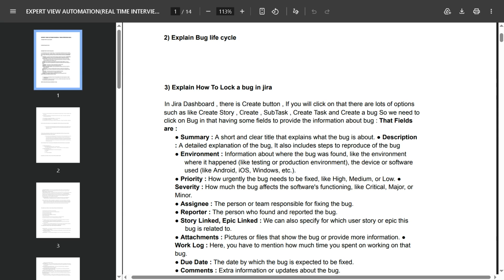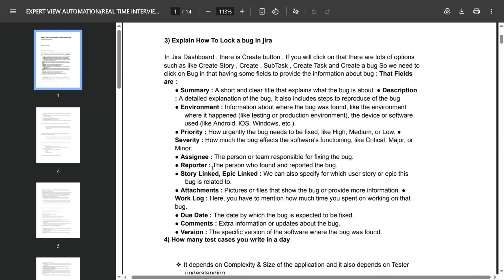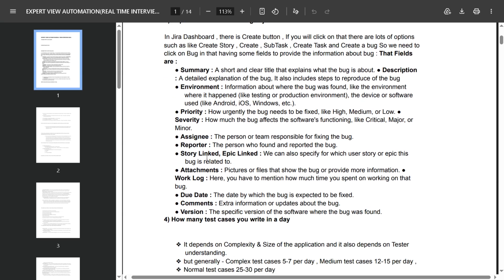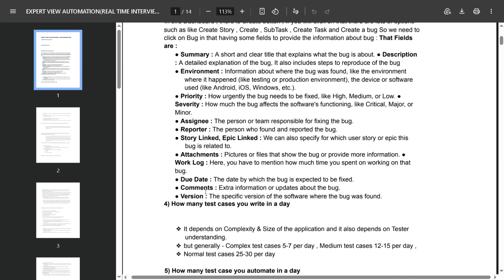environment information about where the bug was found, like where it happens, testing or production environment, and the device or software used, like Android, iOS, Windows, etc. Then priority, how urgently the bug needs to be fixed, like high, medium, or low. Severity, how much the bug affects the software functionality, like critical, major, or minor. Then assignee, the person or team responsible for fixing that bug, and reporter, story linked, epic linked, attachment, work log, due date, comments, versions.